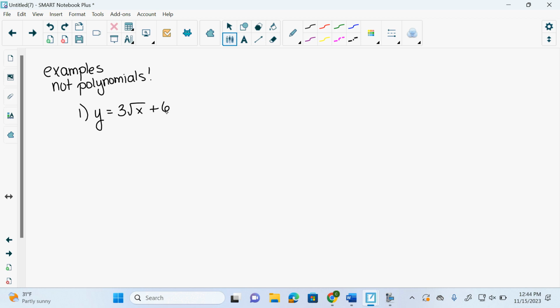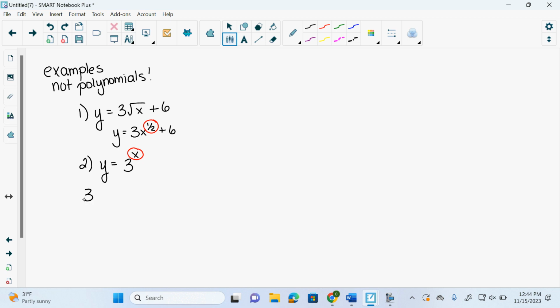X to the 1/2. So this could be rewritten as y equals 3x to the half plus 6. Is a half a whole number? No, so that's not a polynomial. Some people get this one. y equals 3 to the x. My exponent is actually a variable. That's for sure not a whole number, right? So that's not a polynomial.